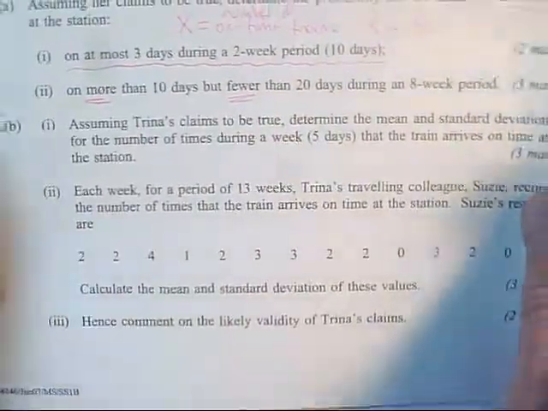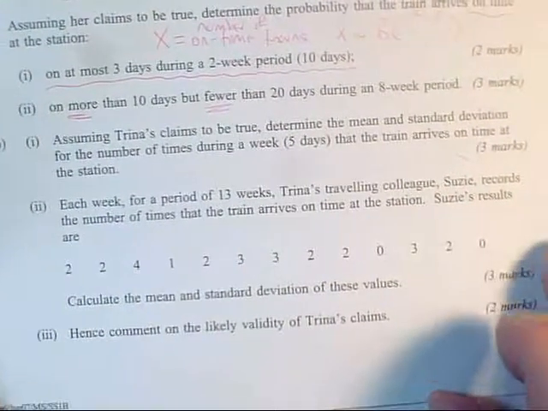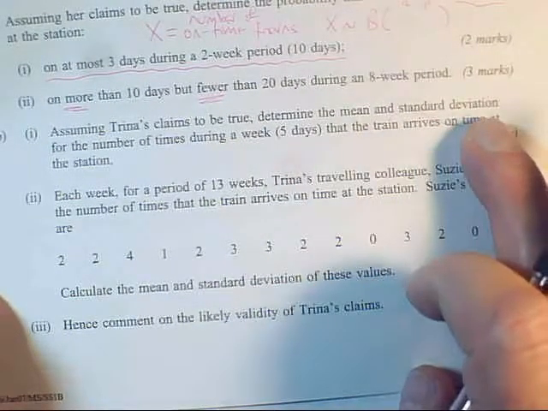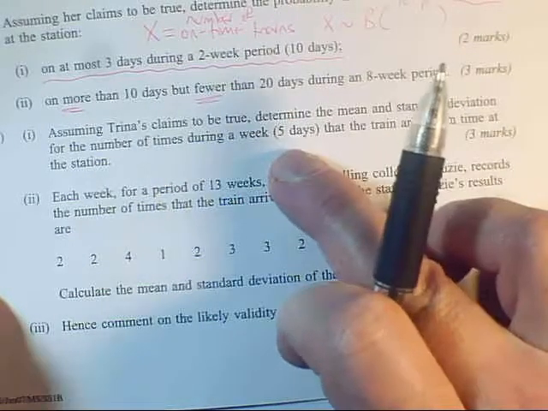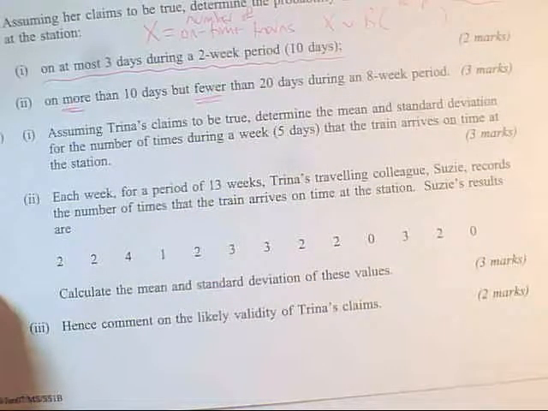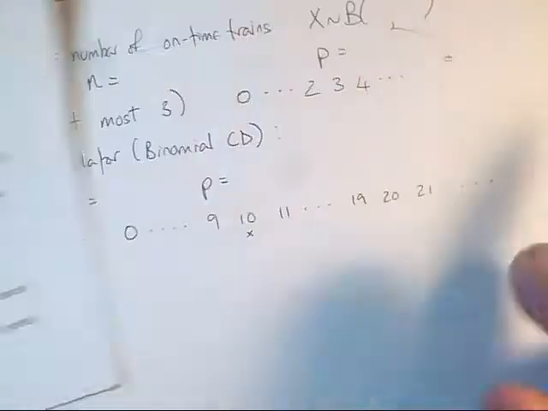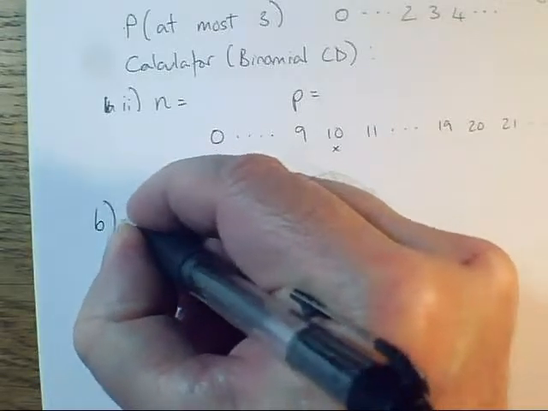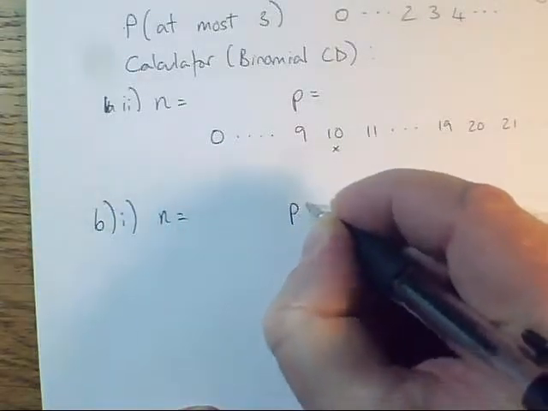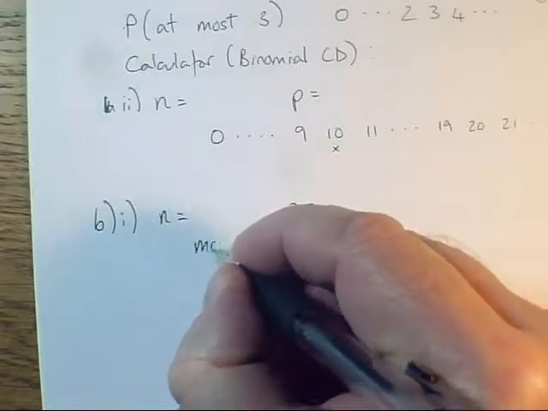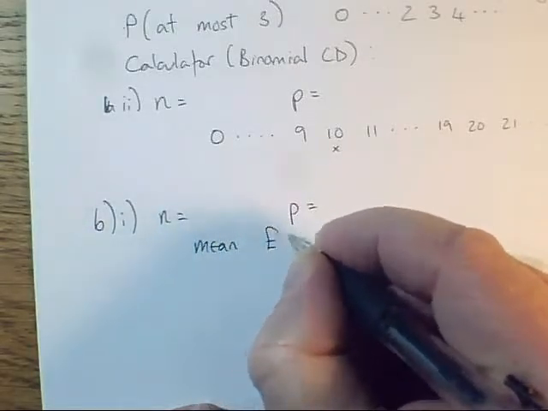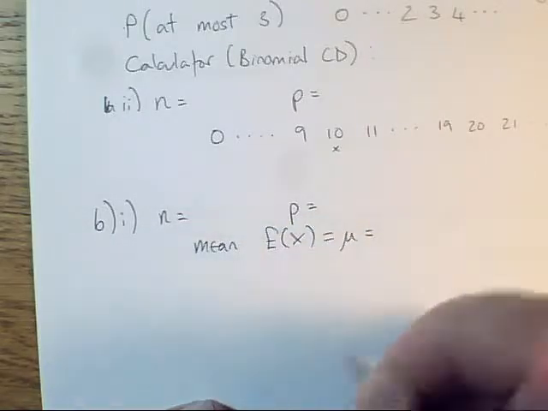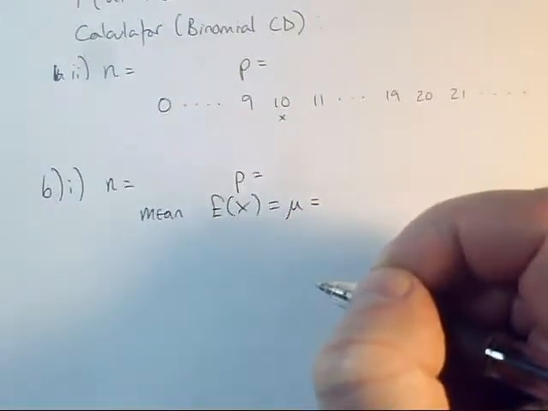And part B, we've got again, we're assuming that Trina's claims are still true. We're going to get the mean and standard deviation for the number of times during a week, so this is now a new value of n again, that the train arrives on time for the station. So in B1, okay, we've got n equals, we've got p equals, we've got the mean, okay, which you can call expectation of x, or you can call it mu, equals, and you're going to use the formula from your formula book, okay.